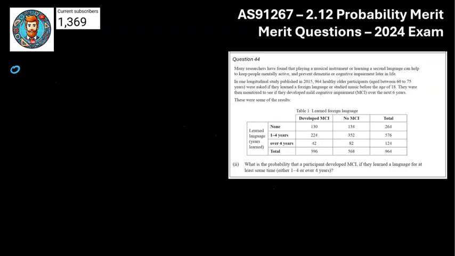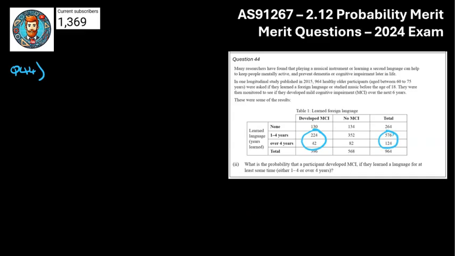So we're now at question number 44. And we've got a nice table. These table questions are quite nice. And this stuff here ended up actually not being too useful. But the question simply was, what is the probability they developed MCI, and you can see developed and not developed up here, if they learnt a language at least one time? So basically, learning a language was going to be this group here, right? So you're interested in these people here out of these people here.